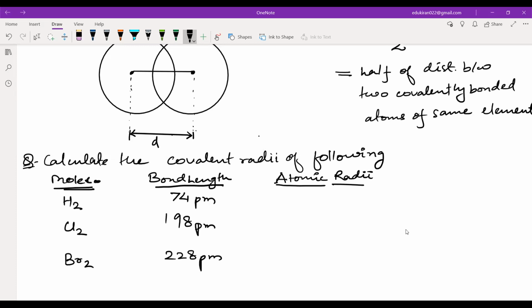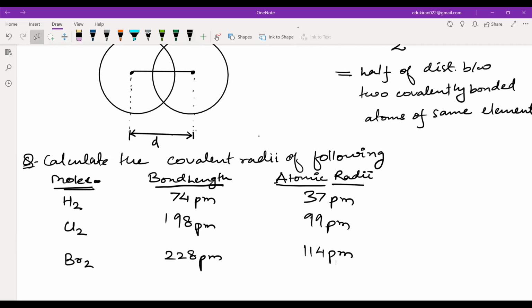You have got the bond length. Yes, everyone. 37 picometer. What about chlorine? 99 picometer. What about bromine? 114. Very good. Easy, right?